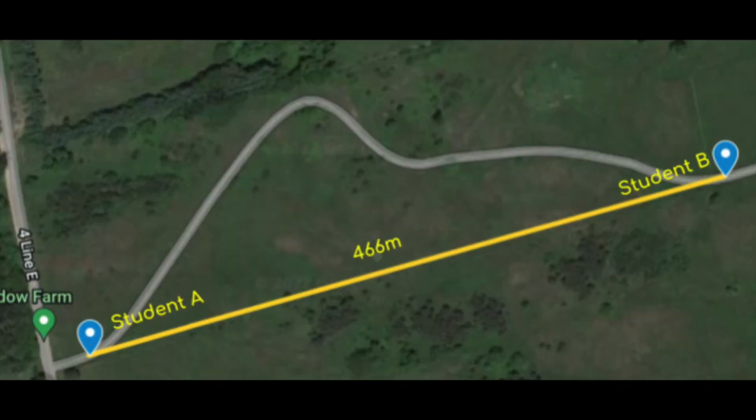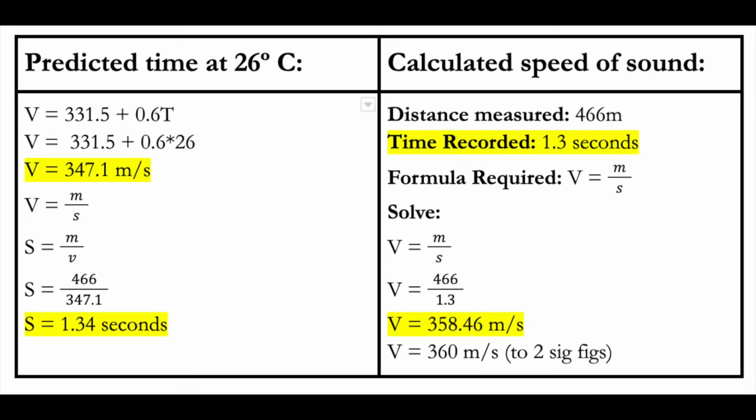First, use Google Maps to measure a flat, uninterrupted local distance of around 500 meters in a straight line. Record the exact result. Go to that measured location and have one student stand at the end of the 0.5 kilometer line and the other student at the other end. Record the temperature outside. Next, have student A use their camera to film student B half a kilometer away honking a car horn or air horn and record the exact amount of time it takes for the sound to reach student A after the horn is pressed.